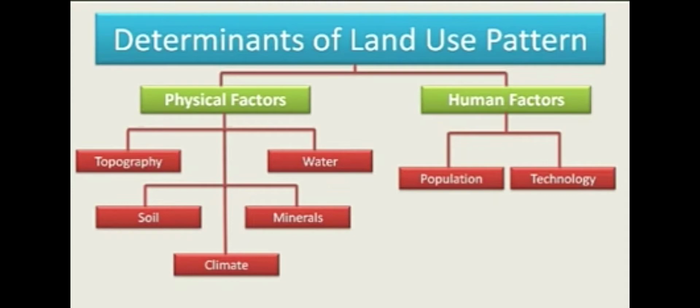Physical factors are divided into topography, which means mountains. People prefer to live in plains, not in mountains. And water availability. If the water availability is more, many people used to stay there. And soil, mineral content, and climatic factors of the particular place. These are the different factors that determine the usage of the particular land area.